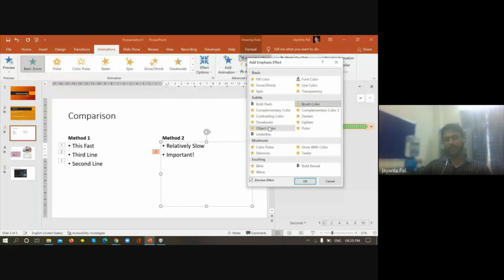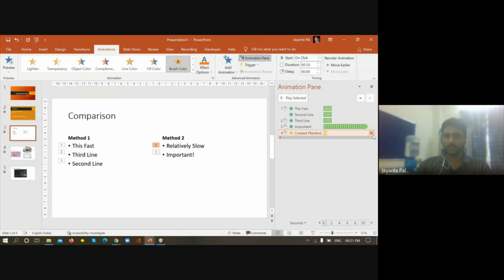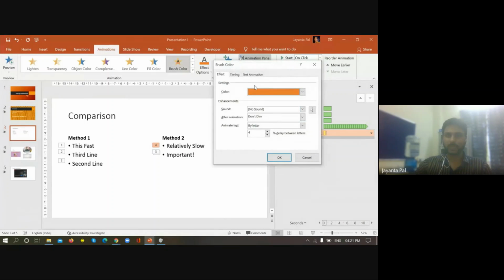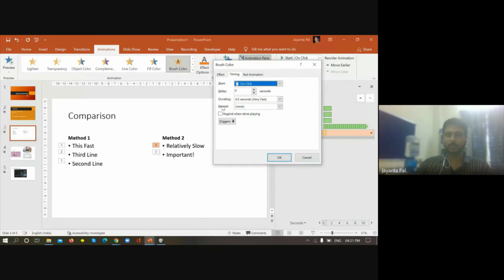Entrance means it will appear in this way, exit means it will exit in that way, and emphasize means it will make the highlight, actually not repeatedly, it will make the highlight. If you want that to appear repeatedly, you have to configure it the way I have shown you. So from this effect option and from timing, you can choose repeat until, maybe this time I want to repeat it for 3 times.